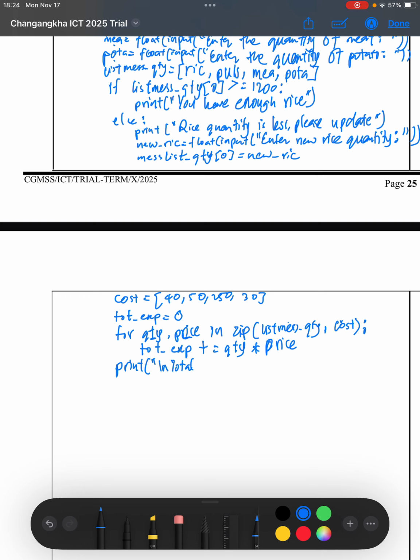We'll say total expenditure is colon, close bracket, close inverted comma, and let's call the total expenditure here. So with that, we are done printing the total expenditure also.